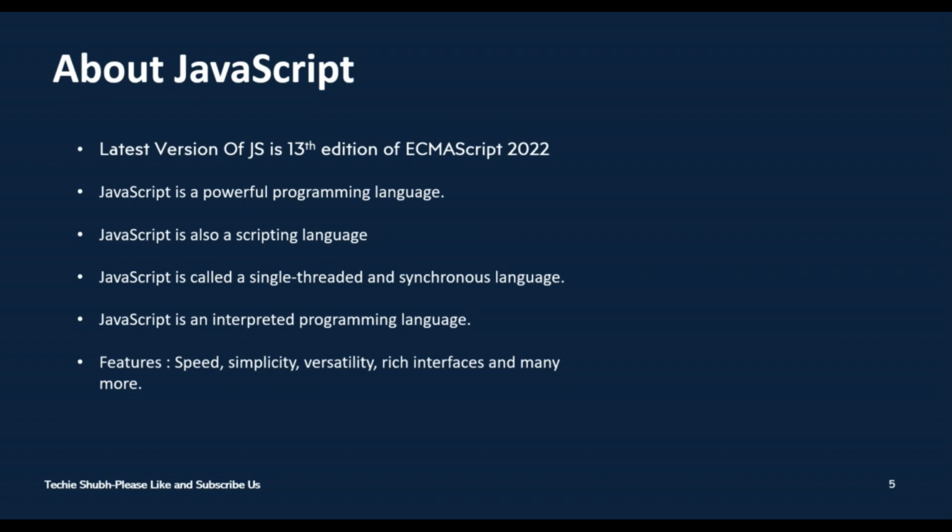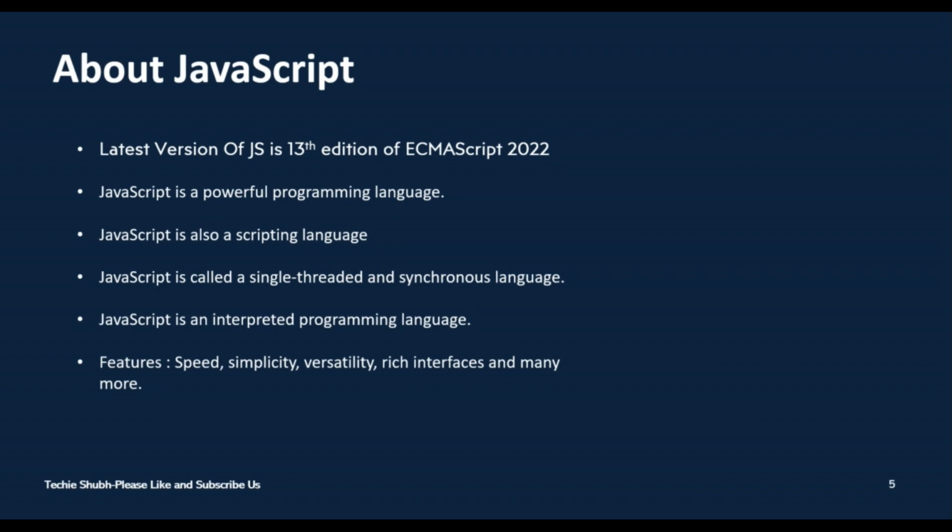And the second is synchronous. In JavaScript, code is executed in a synchronous manner by default, and this means that the next line of code will not be executed until the current line of code has been completed. If a line of code takes a long time to execute, it can block the execution of subsequent lines of code.